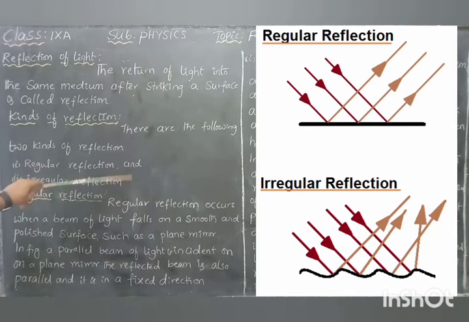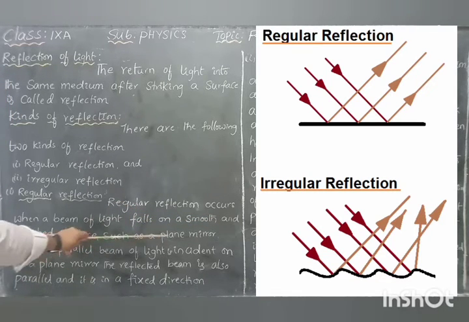There are two kinds of reflection: one is regular reflection and the second is irregular reflection. Let's understand the meaning of regular and irregular reflection. See the diagram. A regular reflection occurs when a beam of light falls on a smooth and polished surface such as a plane mirror or a steel plate.